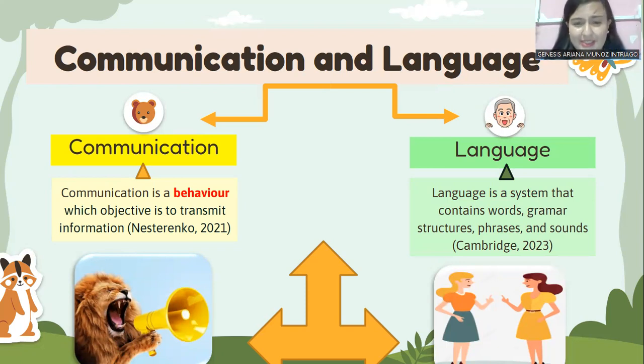Remember that language as a system is divided into four elements: patterns of speech, prosody, paralinguistic, and symbolism, which are subdivided into more aspects. So language is what humans use to communicate, to express themselves, to transmit knowledge, and those things. Communication in animals can be transmitted in a visual or in an auditory way, okay?